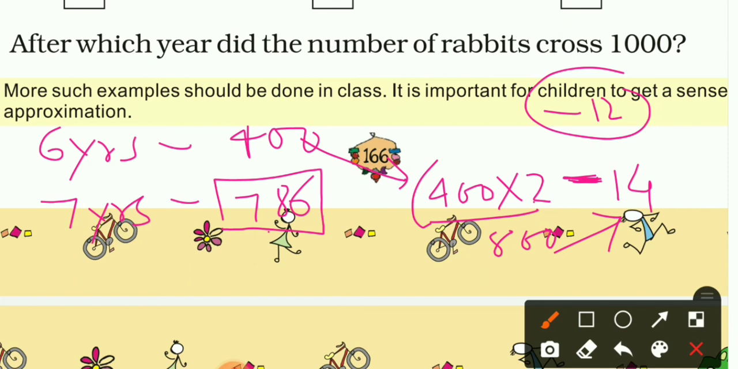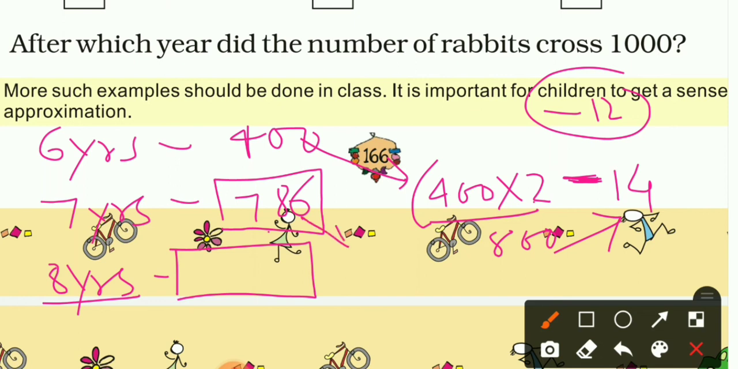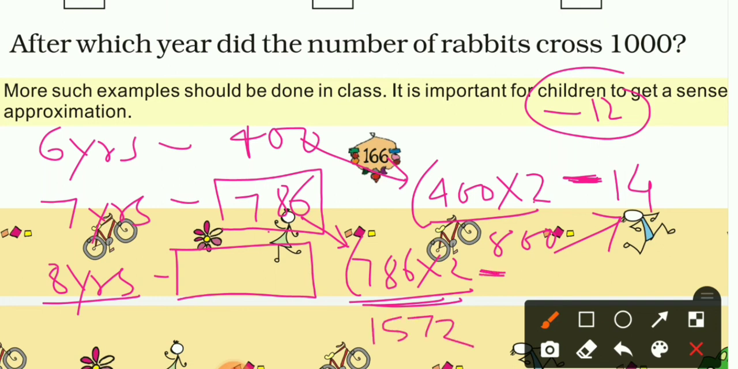So let's find the number of rabbits in the 8th year. 8 YRS means years. Let's know the number of rabbits in 8 years. The same thing we have to do. Here is 786. So just make double 786. Okay, so it is how much? 786 multiplied by 2, so we will get 1572, and it will be subtracted from, in the 7th year it was subtracted from 14. So here it will be subtracted from 16.